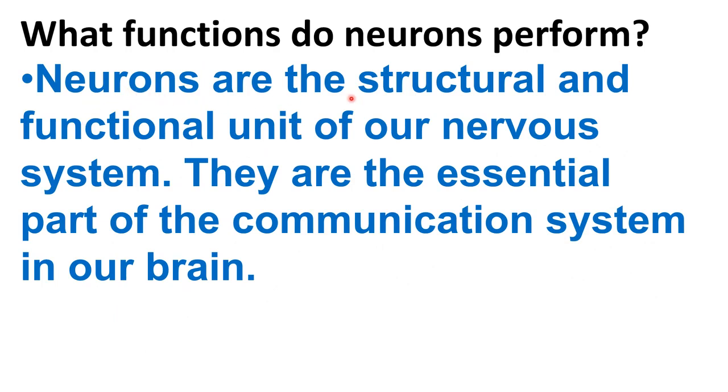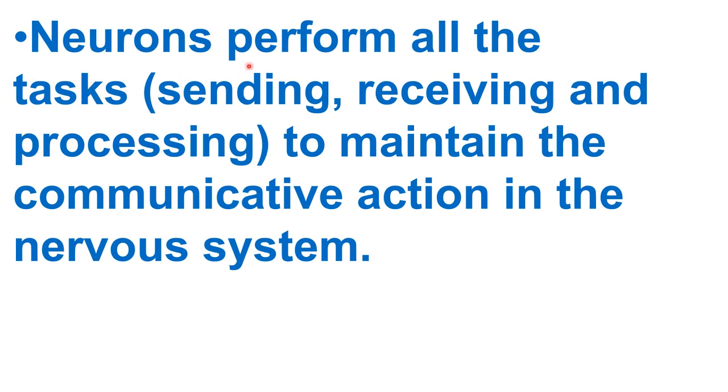What is the function of a neuron? What function do neurons perform? Neurons are the structural and functional unit of our nervous system. They are an essential part of the communication system in our brain. Neurons perform all the tasks of sending, receiving, and processing to maintain communicative action in the nervous system. Everything is being done by the neurons, in sending, receiving, and processing.